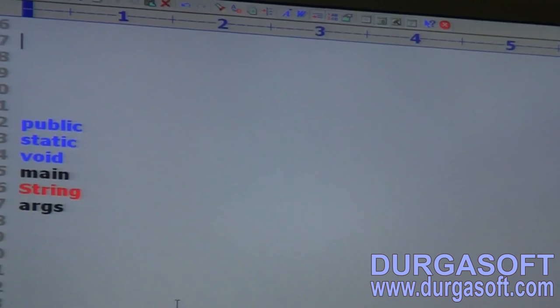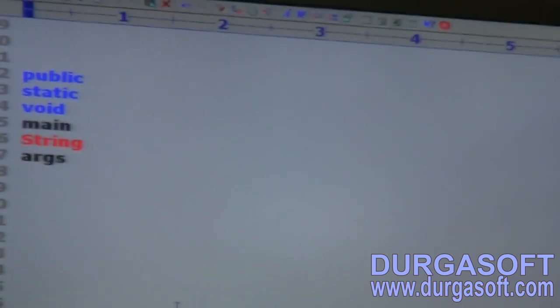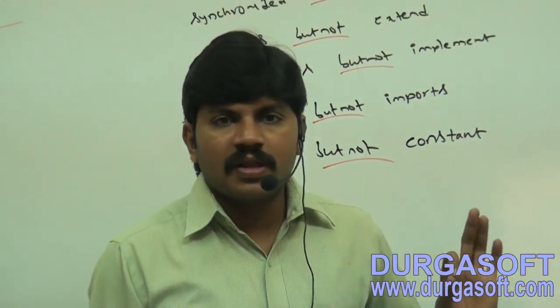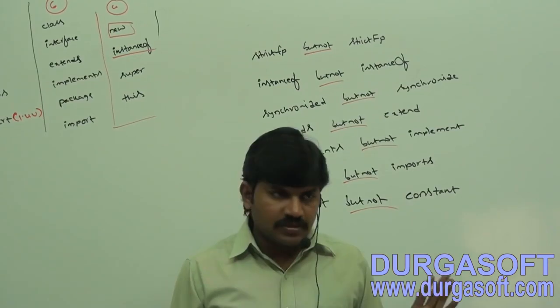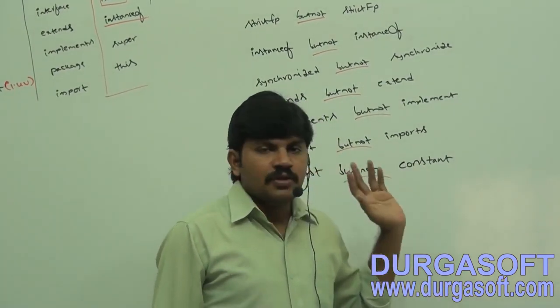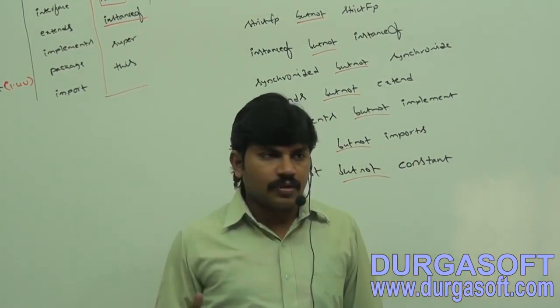If you want, you can see which words came in blue color: public, static, void. That's all. String came in red color because it is a predefined class. That's it. So these are data types. These are the reserved words, I hope. But for the exam, all the 53 reserved words you people should memorize. There is no easy way, because we listed them directly on the board. That's all.